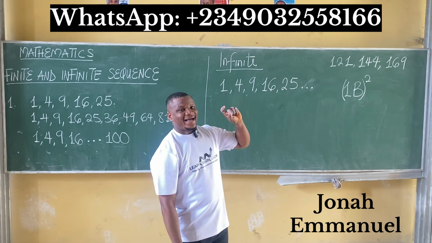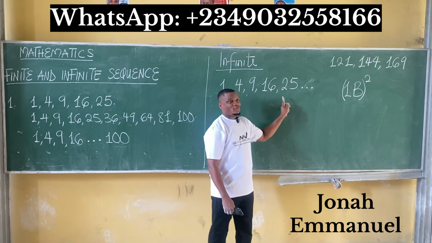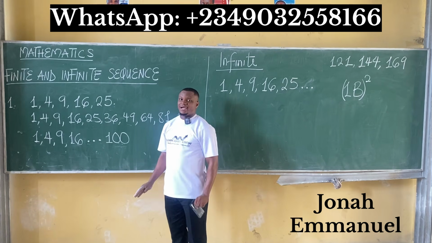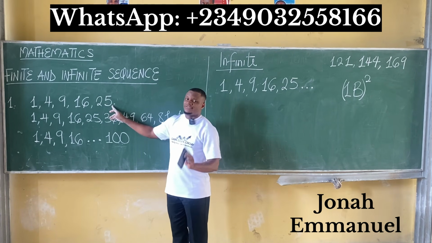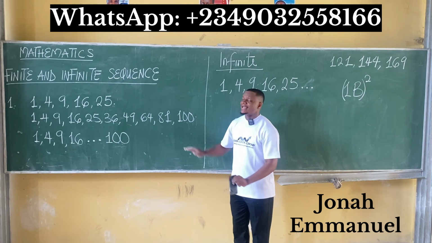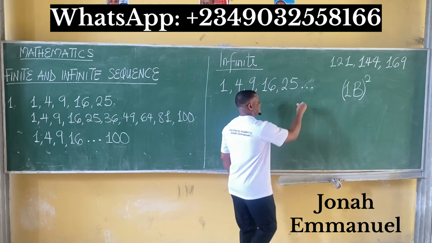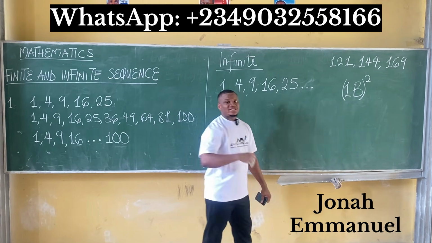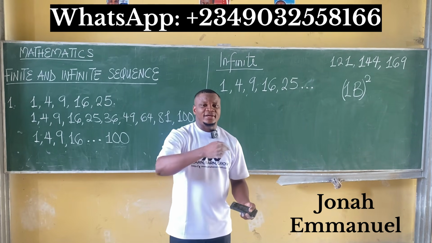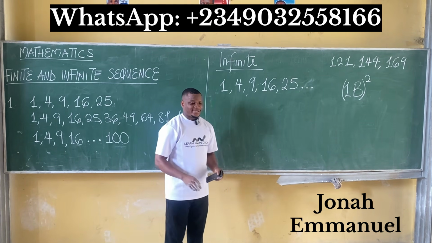So just as numbers are infinite, for an infinite sequence, it has no end. This sequence can still be continued. Just that in this particular example, we had to halt it somewhere. In this first one here, we halted at 25 and we stopped there. That's fine. In this example here, we halted at 100. That's fine. But in this case here, we did not halt anywhere. We said this should continue. So continue until where? Continue until the last number. And we know that numbers are literally infinite. So for that reason, this becomes an infinite sequence.